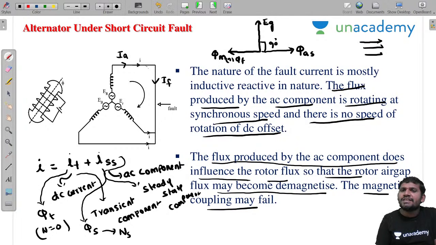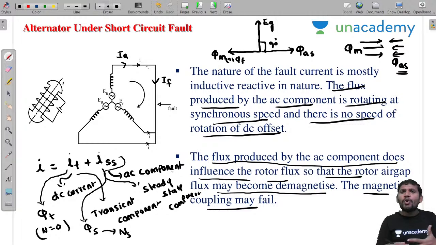If you assume that this is the main field flux and this is the armature flux, these two are opposite. If these two are opposite, what is the effect of armature reaction? The effect of armature reaction is a demagnetizing effect. Because of this, the armature flux due to the steady state component opposes the main field flux, with a 180 degree phase difference. So the effect of armature reaction is demagnetizing.